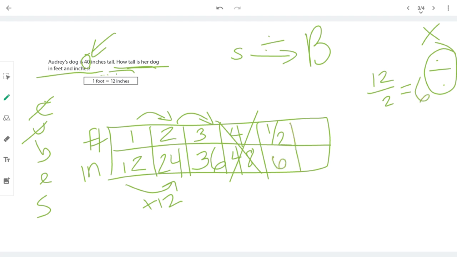Did that work? Do we get to 40 if we do half? Maybe we should try something else. Let's see. If we have 36 plus 6, what do we get? 42. We're getting really close to our 40. Well, let's figure out what's 1/2 of a half. Really, what's 1/4?